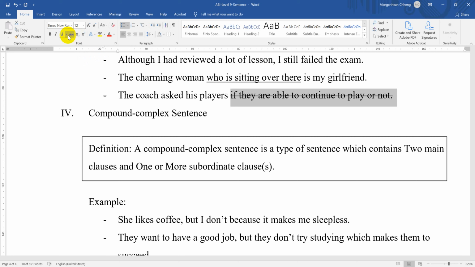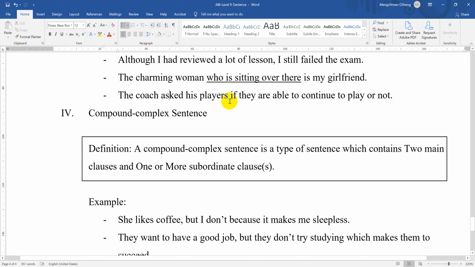But what if you omit the main clause and you just keep the subordinate clause? How can you understand if they are able to continue to play or not? You understand? Absolutely not. If we omit the main clause, it doesn't make sense.